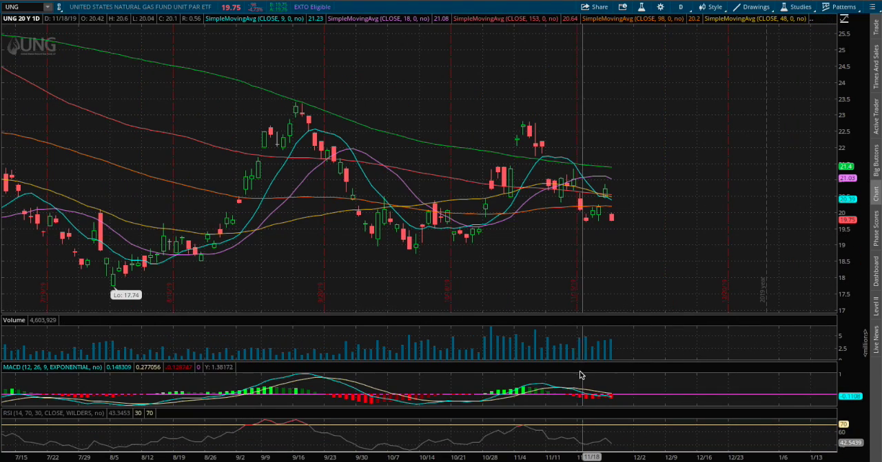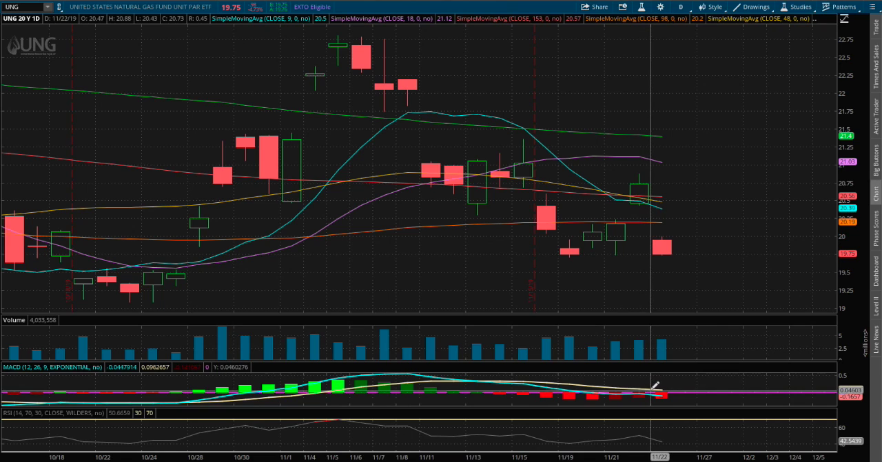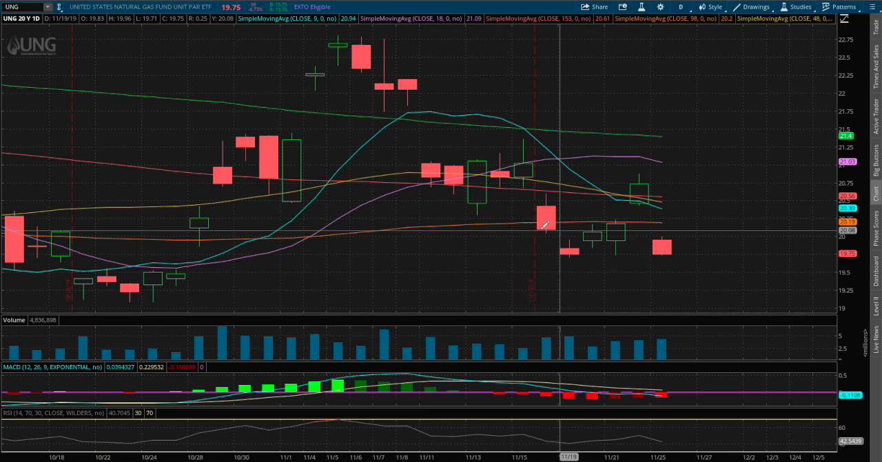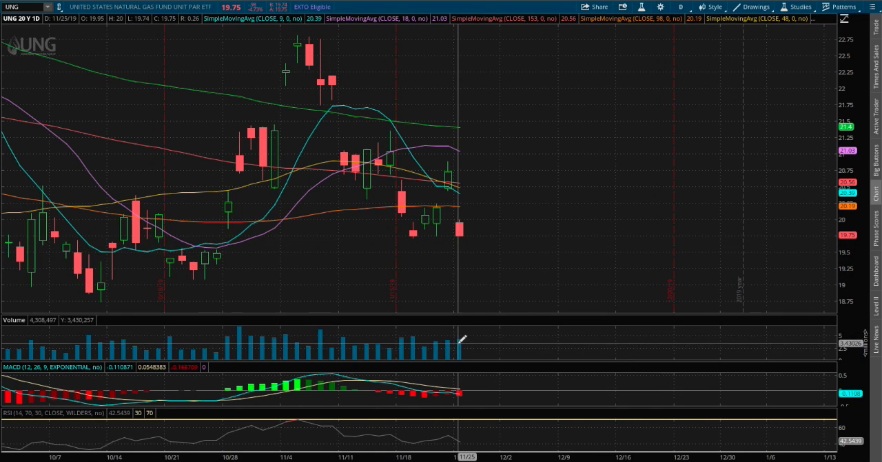And as for the daily chart, the daily MACD is also pointing down and now is in negative territory, and I don't see any convergence in the daily MACD, which is a bit concerning, so it may take time for natural gas to make a reversal in the next coming days. And we do have a substantial sell volume today.